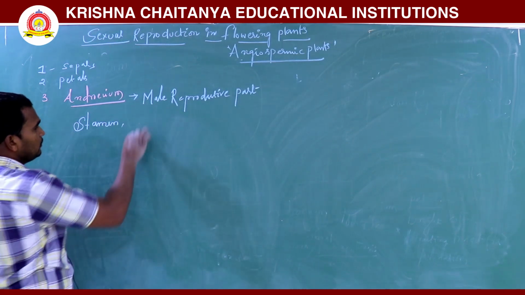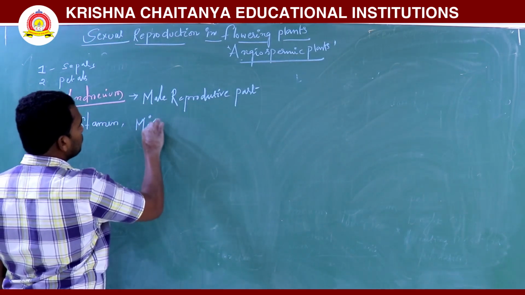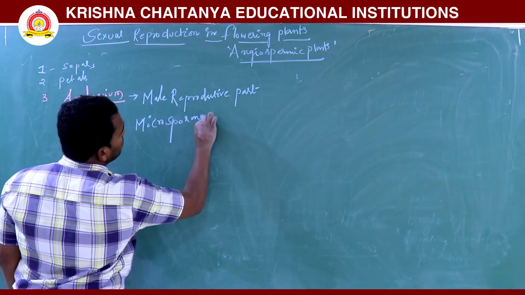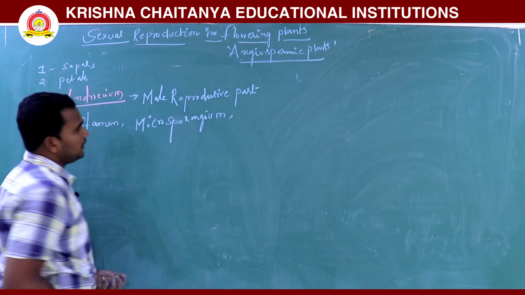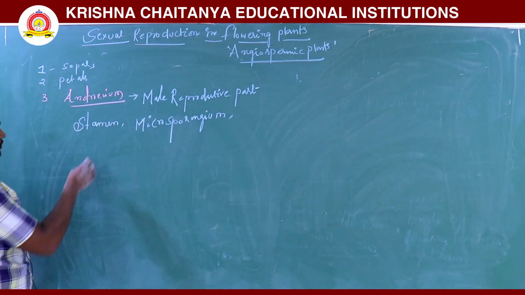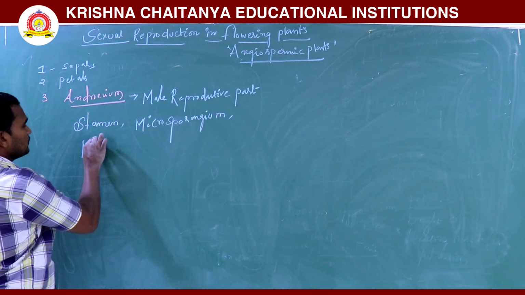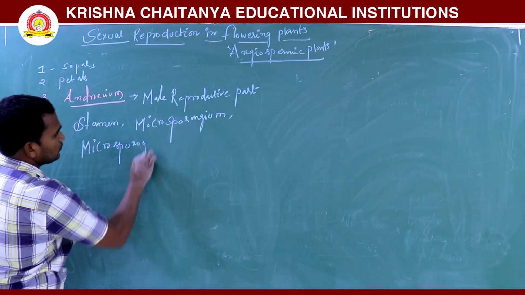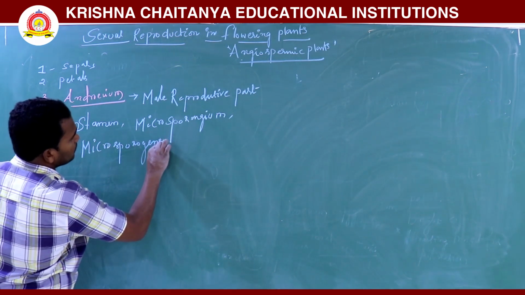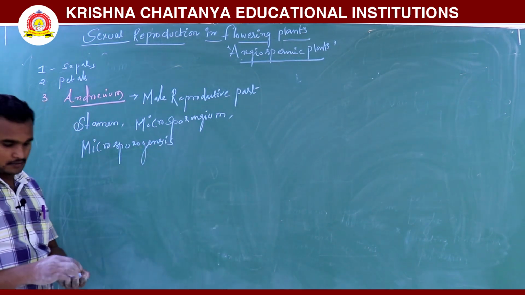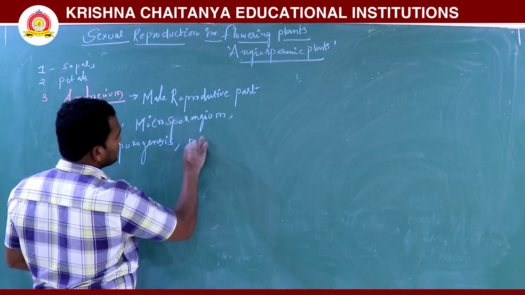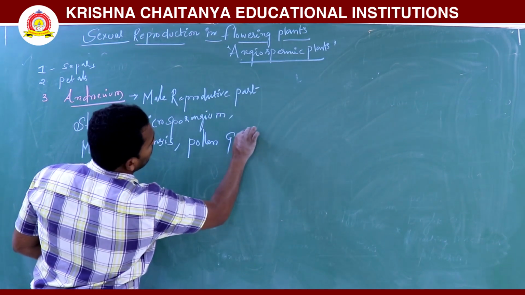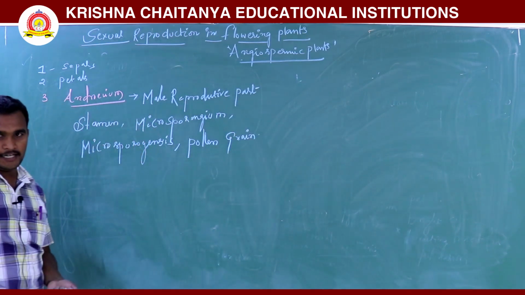Next is the microsporangium. Next we will discuss microsporogenesis. After microsporogenesis we will discuss the pollen grain.